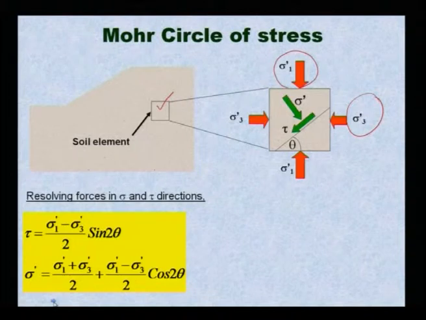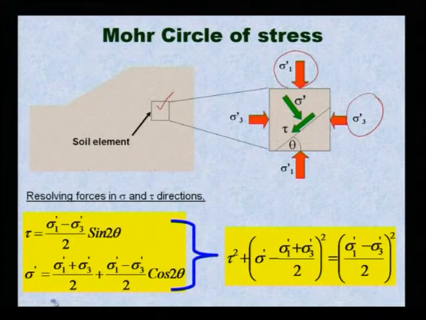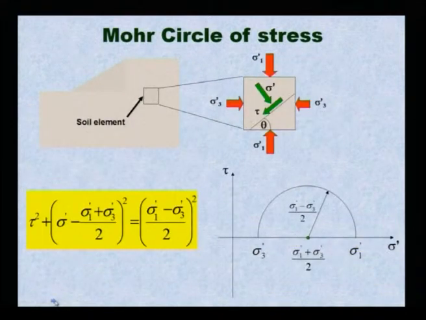Resolving this, tau is equal to (sigma 1 minus sigma 3 prime) by 2 into sin 2 theta, and sigma prime is equal to (sigma 1 plus sigma 3 prime) by 2 plus (sigma 1 minus sigma 3 prime) by 2 cos 2 theta. If I draw the Mohr circle between sigma and tau, with the principal stresses, vertical or lateral, from there you can find tau and the failure surface.